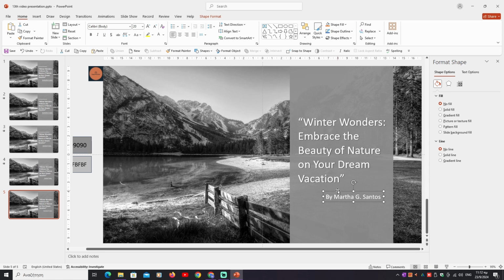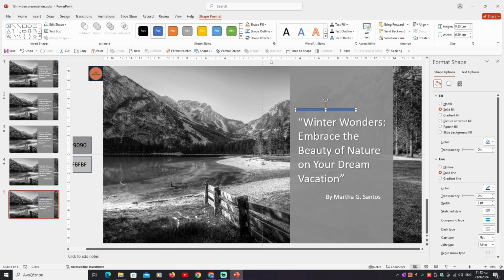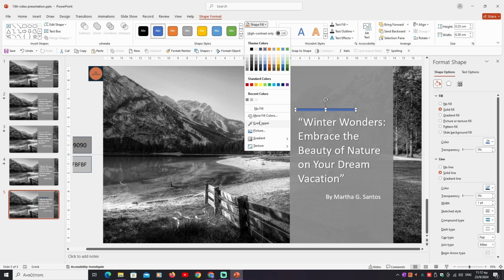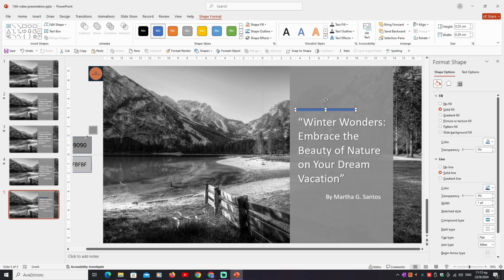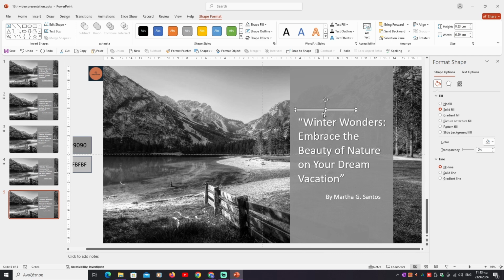Now we will put two small rectangles up from the title and down from the presenter's name. We go to Insert ribbon, we choose Shapes, click the rectangle, click in the design area, drag and release it. We go to Shape Format, Shape Fill, Eyedropper, we choose the color from the left side outside of the design area, shape outline, no outline. Right click copy, right click paste, and we put it here.